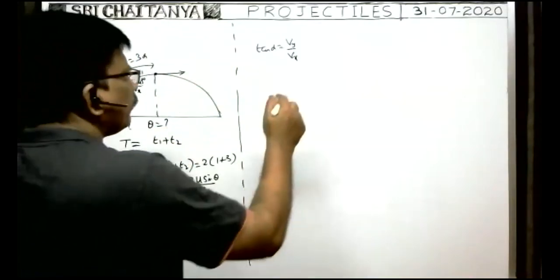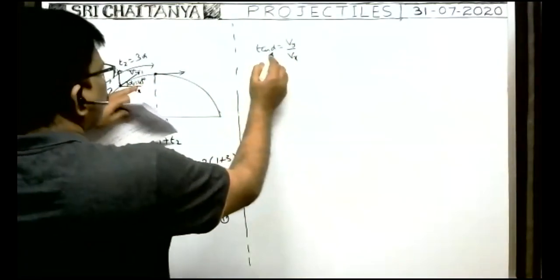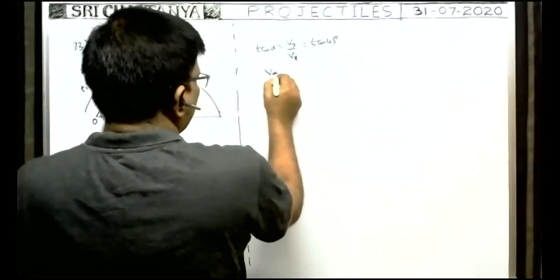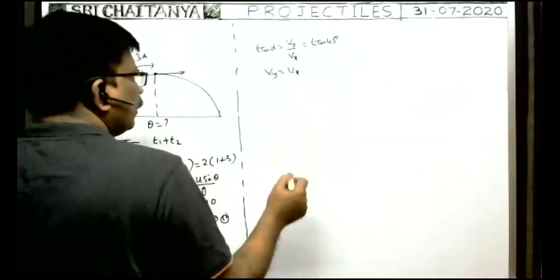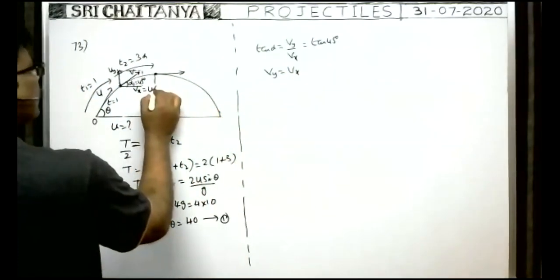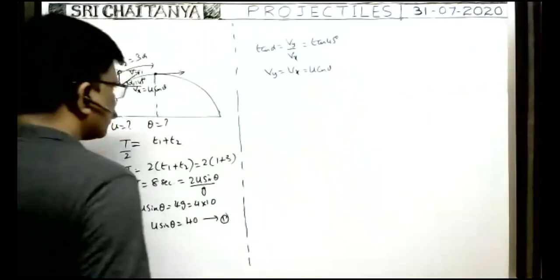What is the formula for Vy? Here it is given alpha is equal to 45 degrees, so we write tan 45. Tan 45 means 1. Therefore, Vy is equal to Vx. Vx means the horizontal component of velocity, which at any point remains the same, that is u cos theta. So Vy is equal to u cos theta.